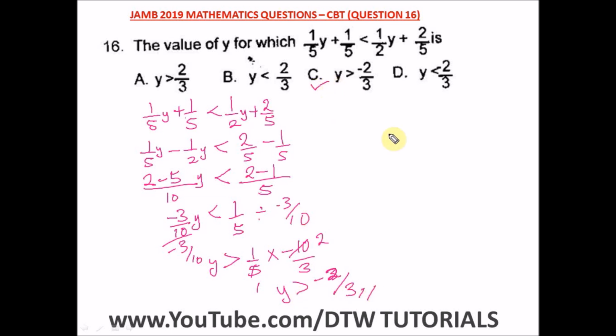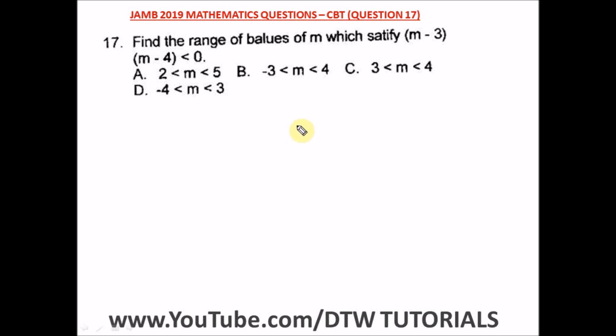Our right option is Option C. Question 17 of the JAMB 2019 Mathematics Past Question, that's your UTME CBT exam. It says find the range of values of m which satisfies this. Okay, so we have m minus 3 bracket m minus 4, less than 0. So find the range of values, so that's to look for m.